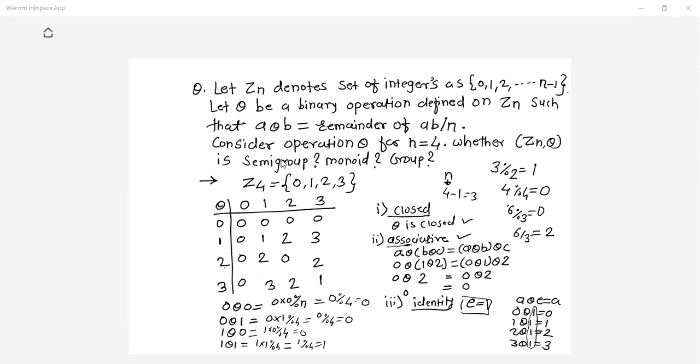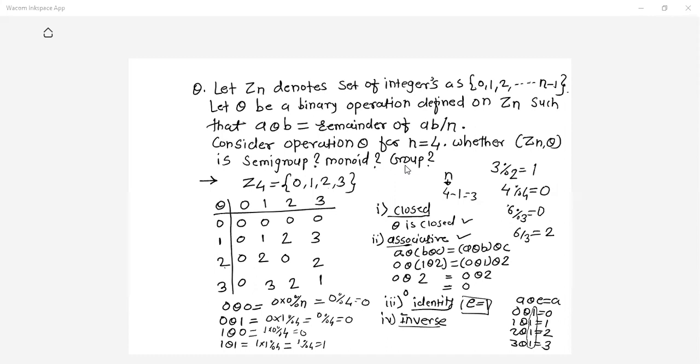So for semi-group, we need just two properties, closed and associative. Hence you can say it is a semi-group. For monoid, you need closed, associative, and identity element. It is there. Hence you can say it is monoid too. Now what about group? For group, one more property is needed, that is, there should exist an inverse for every element in the system. Now we need to check.